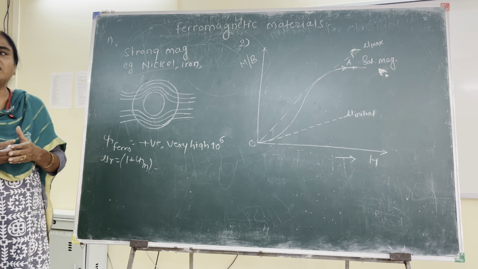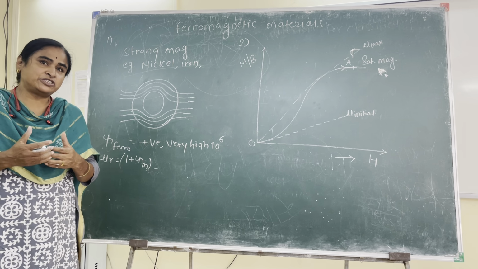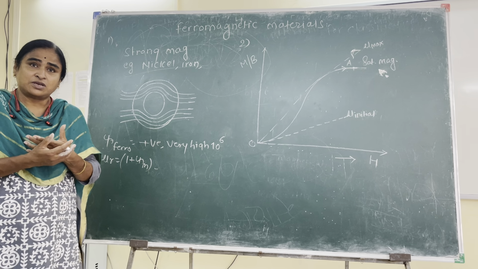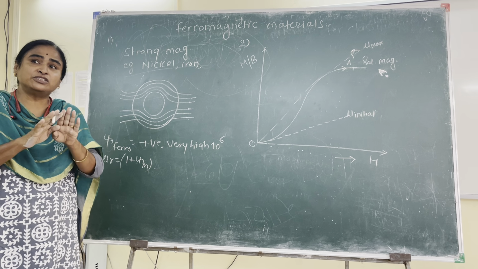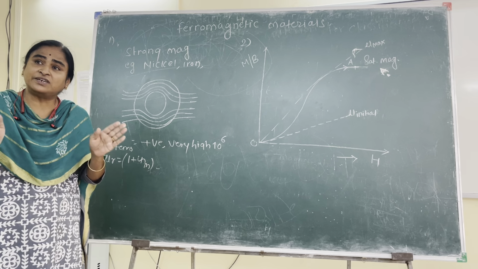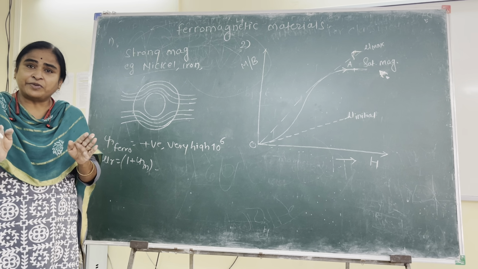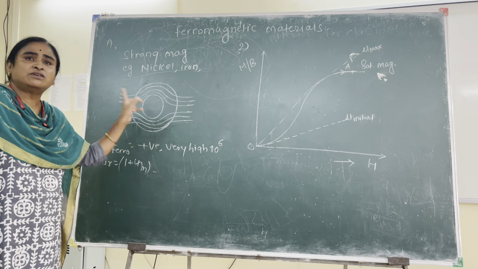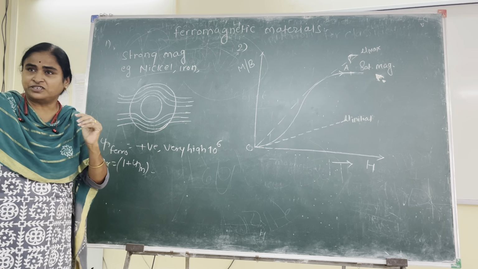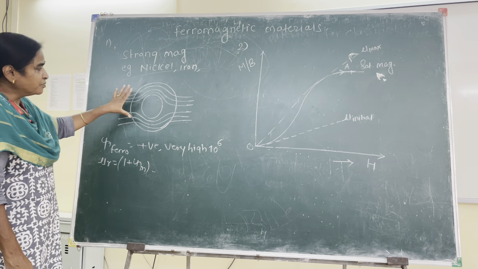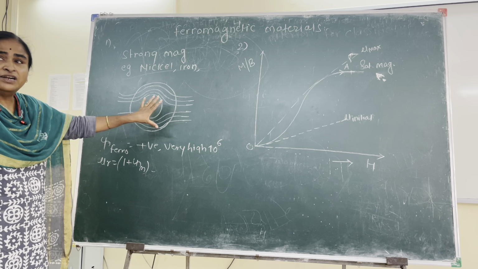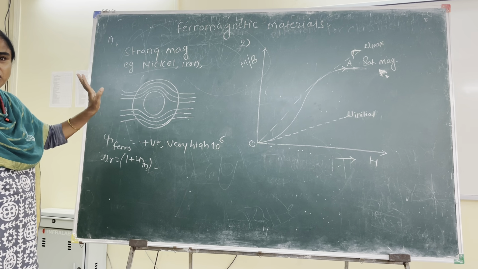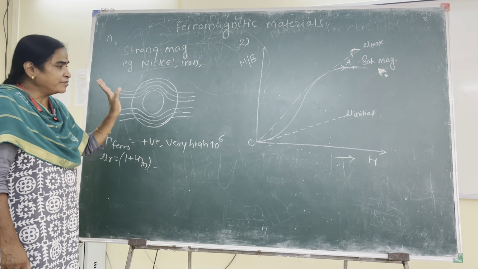That means if we have a region, like in a radio station or TV station, where we don't want magnetic field lines to reach, then that region can be shielded, covered by using a sheet of ferromagnetic material so that it is protected, because even if some magnetic flux reaches that region, it will be constrained within the material and will not get into that region directly. So a ferromagnetic substance acts as a conductor for magnetic flux. It conducts magnetic flux just like conductors conduct electricity. This is one feature of ferromagnetic materials.